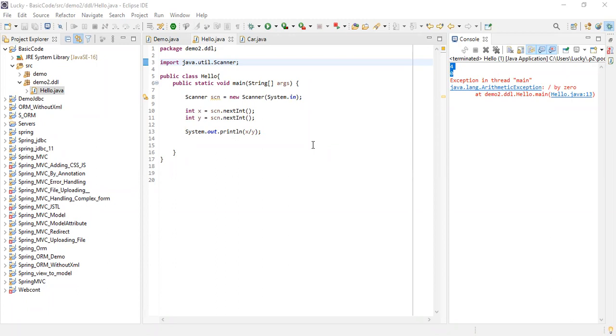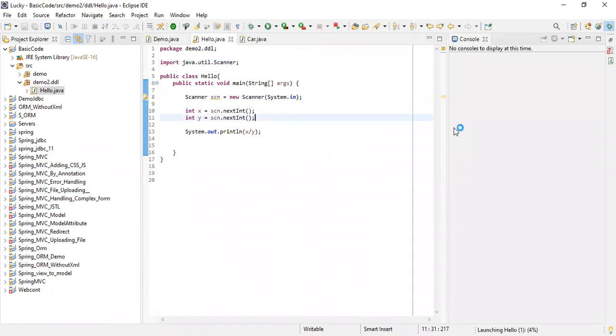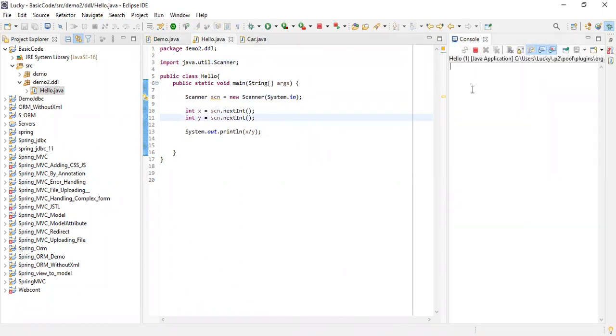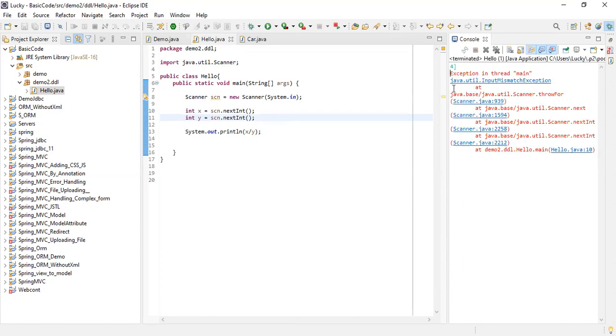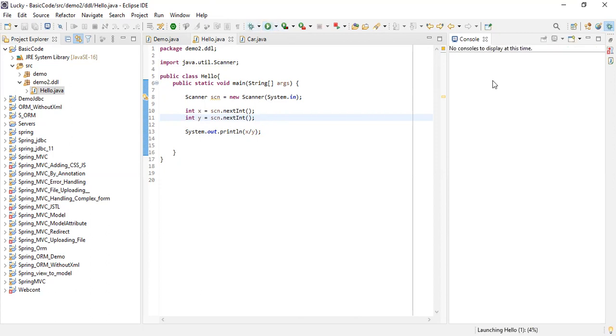Means I'm using scanner. I'm taking two integer values x and y. So if I'm running this, it is asking for the numbers, like please enter two numbers. I'm giving two numbers, 4 and 4. It will give me 1. Is this correct? Okay.